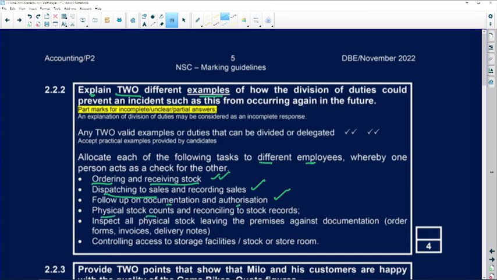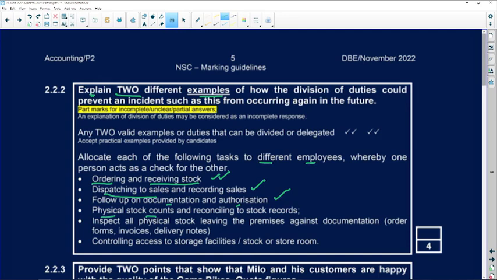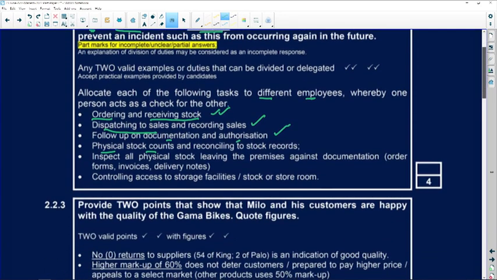the physical stock count. So remember, physical stock count is very important because you are counting the bikes and you are comparing this against your actual records that are in the books of the business. So if I have 40 bikes, but my ledger is telling me something else, or my stock sheets are telling me something else, immediately I know that there could be theft or there could be stock missing, whatever the case may be. Okay.